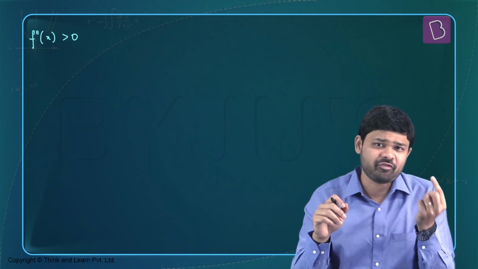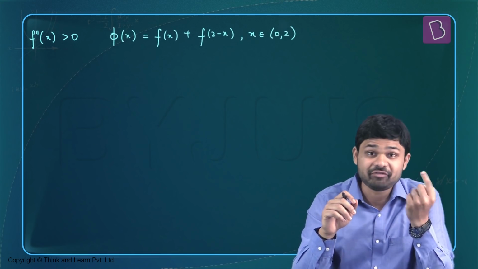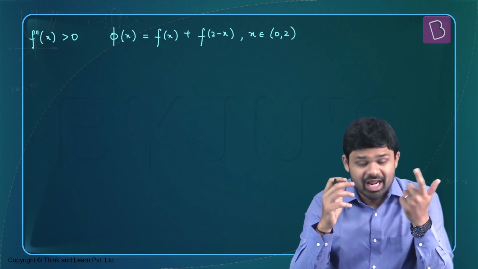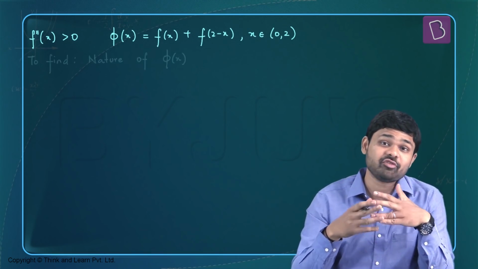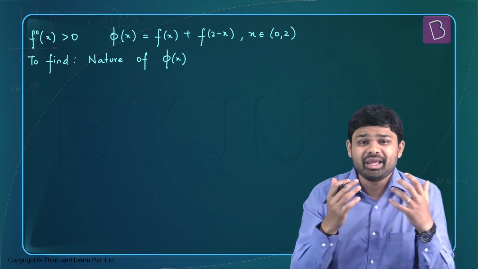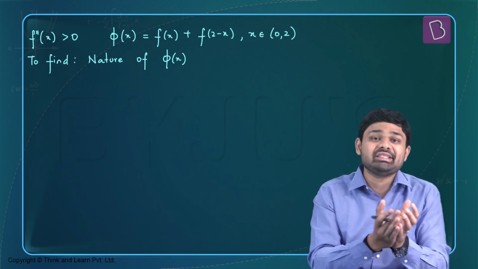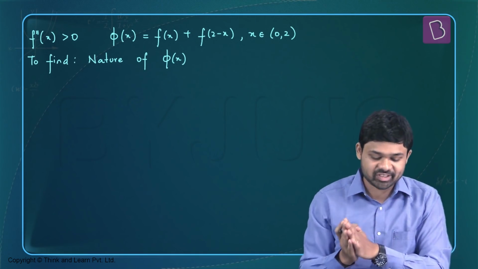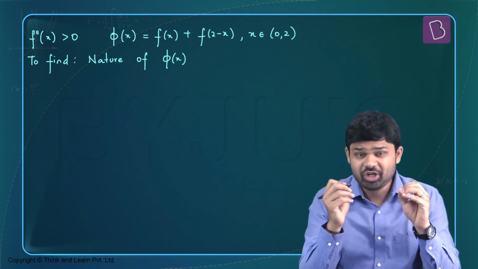Further, another function has been defined, a function phi of x has been defined as f of x plus f of 2 minus x. Now the objective of this question is to find out the nature of phi of x, so the monotonicity of phi of x, in which interval phi is decreasing, in which interval it is increasing. That's what we have to find out about phi of x. So let's try and solve this question.